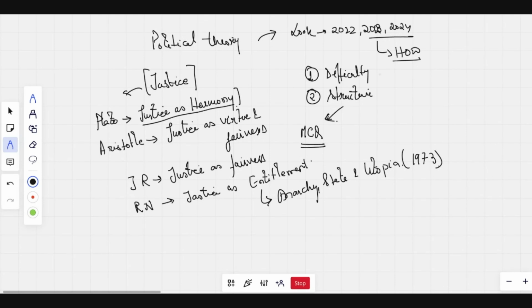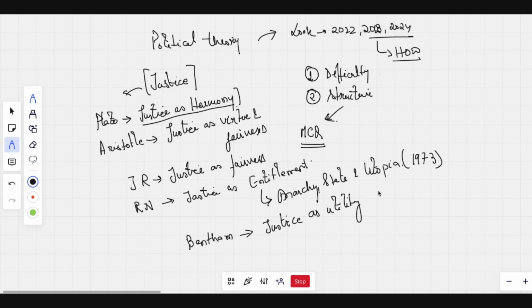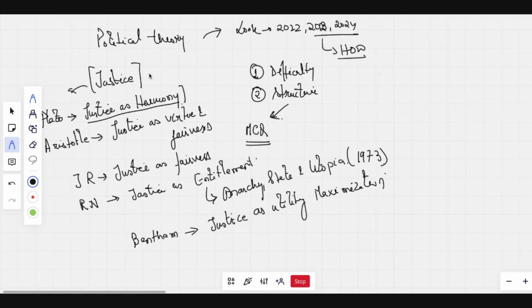How does Bentham talk about justice? Because they are talking about maximizing utility, right? So within this topic of justice, we are talking about Plato, Aristotle, justice as fairness, and justice as entitlement. Now let's understand how questions are being framed.